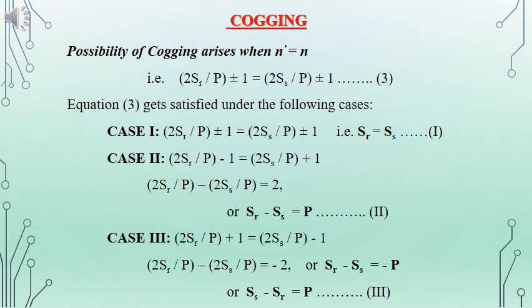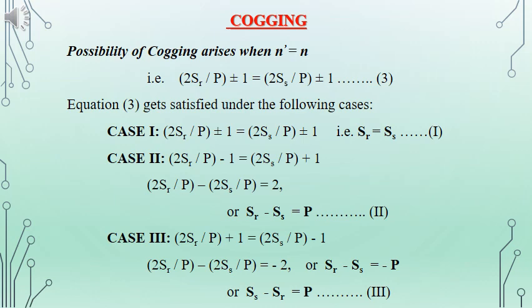In case 1, 2SR/P + 1 = 2SS/P + 1 implies SR = SS, or 2SR/P − 1 = 2SS/P − 1 implies SR = SS. That is the condition for case 1.